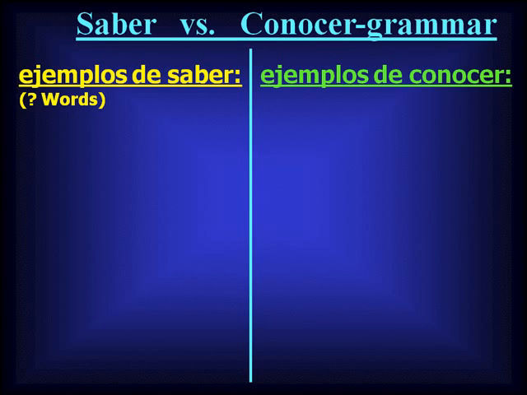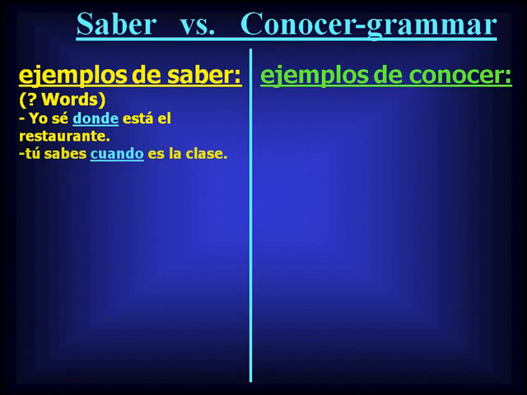For our second slide, we're going to take a look at ejemplos de saber, examples, and ejemplos de conocer, examples using conocer, and the words in context that help indicate whether you use each verb. First up, for saber, you'll say ¿Dónde está el restaurante? I know where the restaurant is. Question words typically indicate facts and information, in this case, ¿dónde? Note, there is no accent over the O.